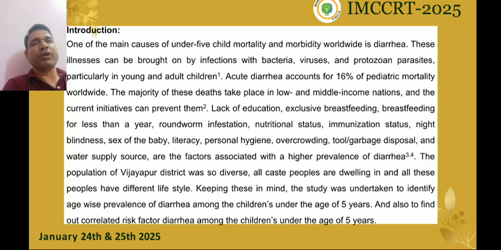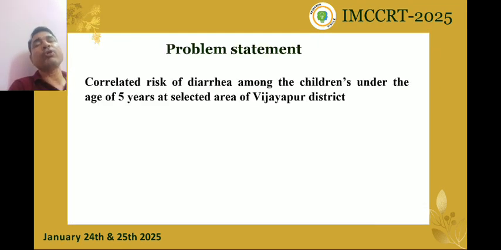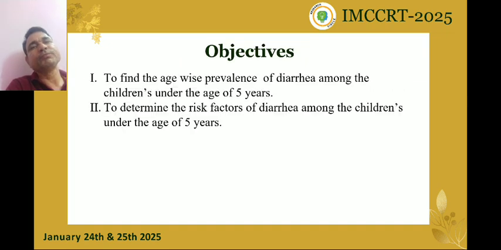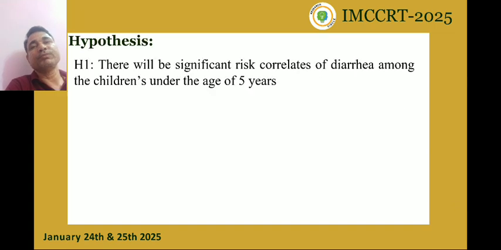and to find out the correlated risk factors of diarrhea among the children under the age of 5 years. Problem statement. Correlated risk of diarrhea among the children under the age of 5 years at selected area of Vijayapur district. The objectives are to find the age-wise prevalence of diarrhea among the children under the age of 5 years, and to determine the risk factors of diarrhea among the children under the age of 5 years.